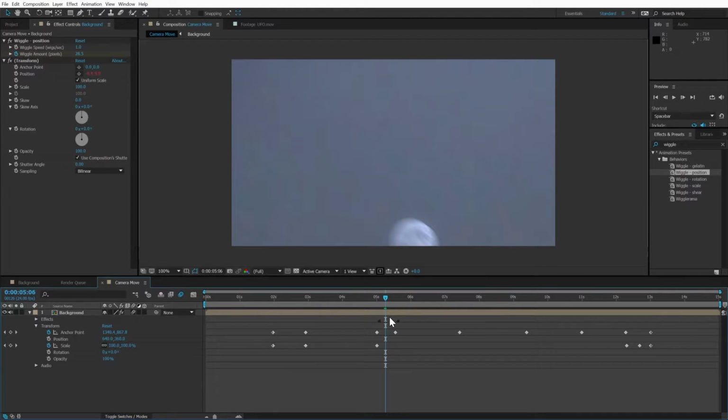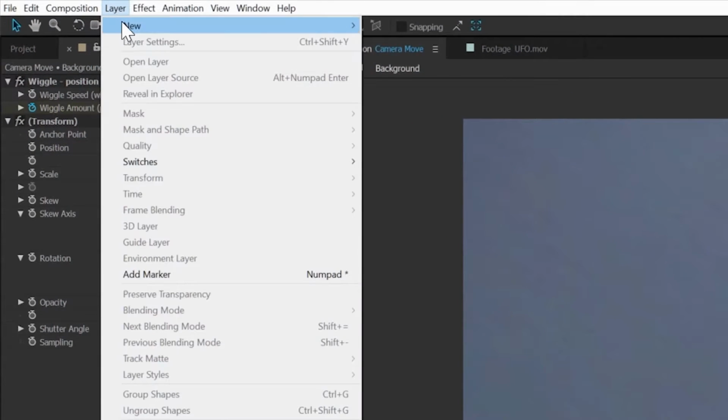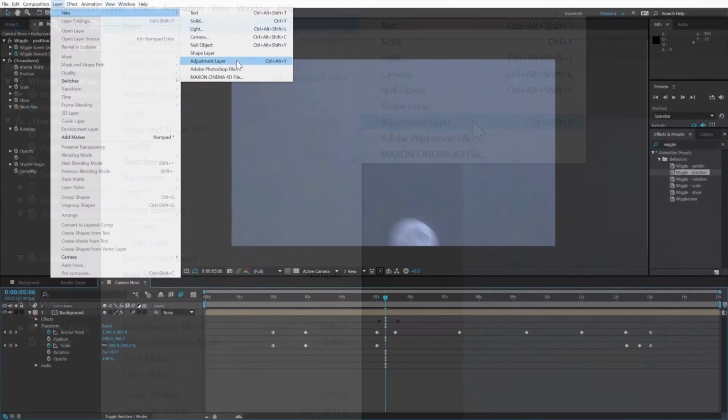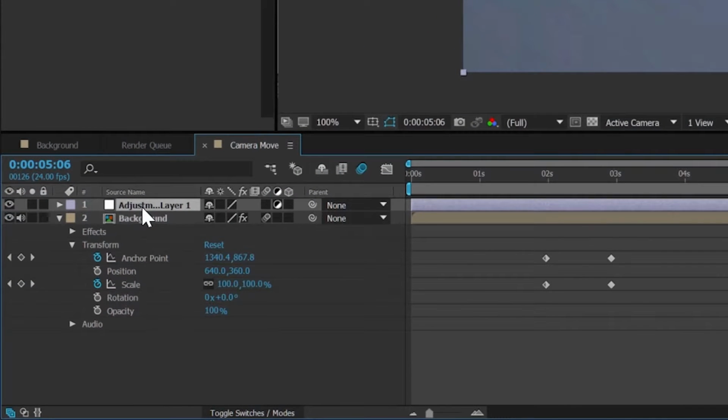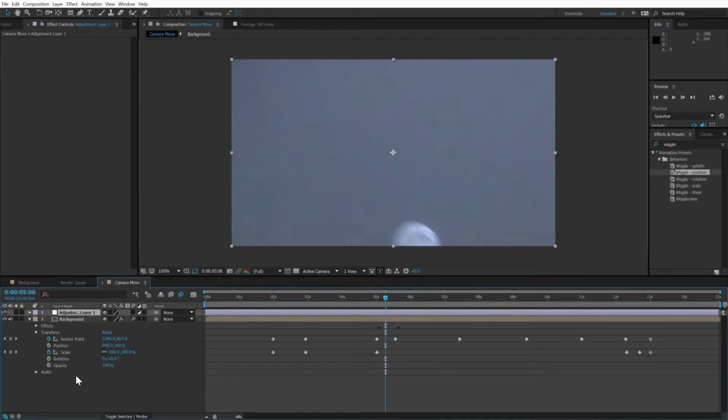Next, we want to add a few more effects to really sell the scene, and for that we'll use an adjustment layer. As in Photoshop or Premiere Pro, an adjustment layer is basically an invisible control layer that lets you apply effects to it, and those effects will apply to everything that's visible below the adjustment layer in stacking order. And the adjustment layer will be especially useful in this comp since we only want to calculate effects on this smaller 1280 by 720 window.